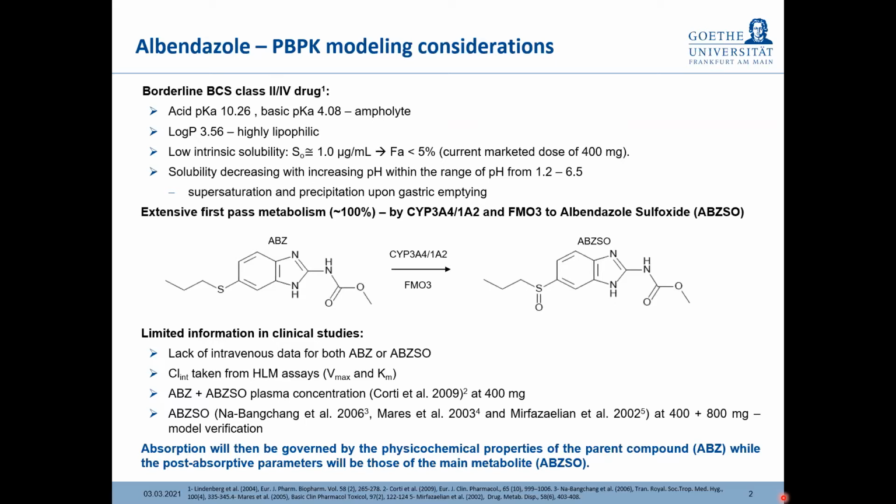On top of that, albendazole experiences an extensive first-pass metabolism, close to 100%, by different enzymatic systems to its main metabolite albendazole sulfoxide, which is the only metabolite claimed to be detected in plasma and to which therapeutic activity is attributed.